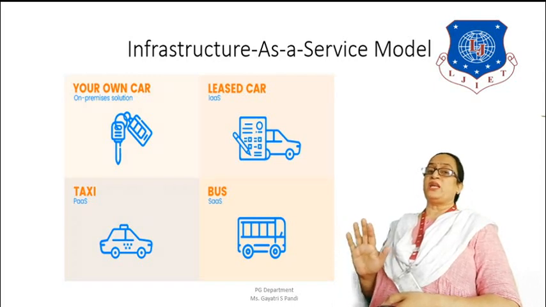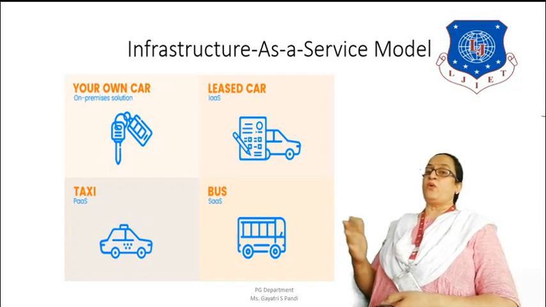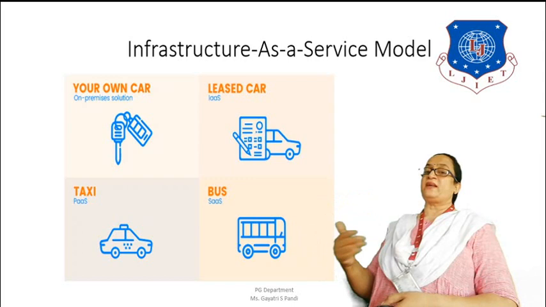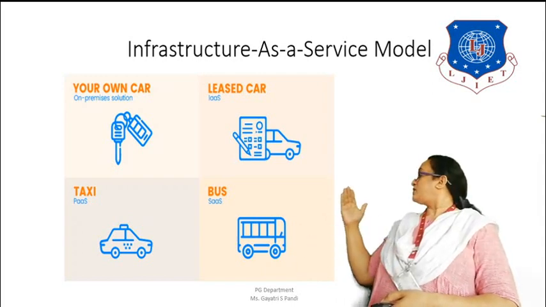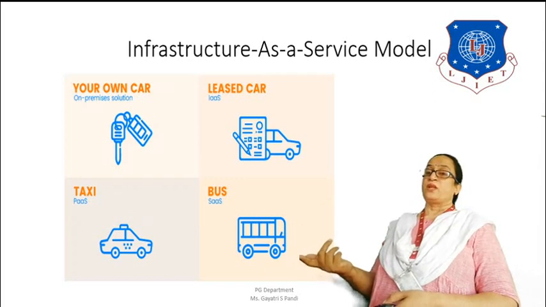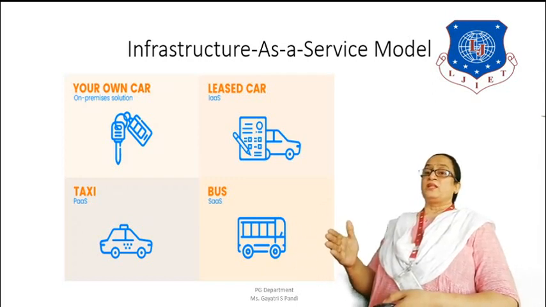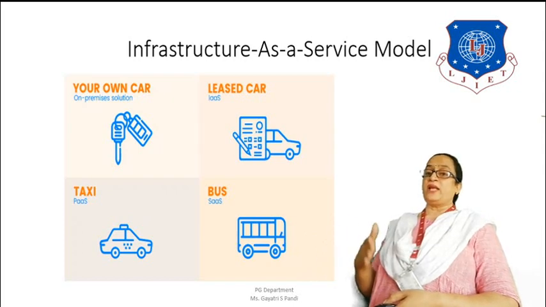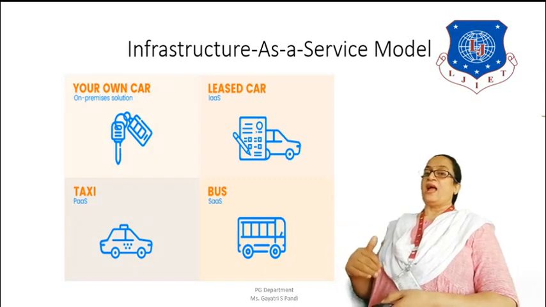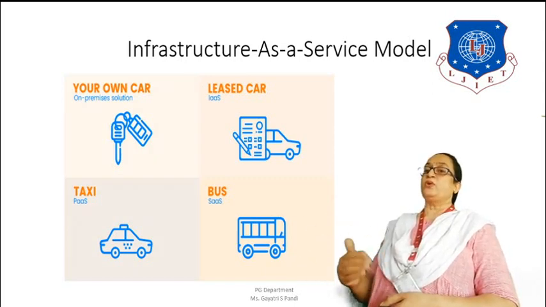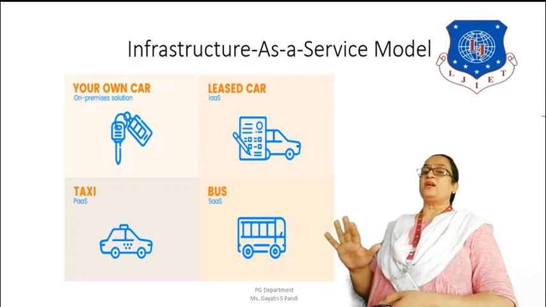Here is an example of infrastructure as a service where a car is shown and a key is shown. A key means you own the premises. You own your car, everything you own, so you can provide those services to others, like a taxi or various other services. For example, if you are leasing a car, you don't have a car, you are using somebody else's infrastructure, so you have to pay for that. The person who owns the car gives you his car on lease. He is the provider and you are the client, using his services. That is where it comes as infrastructure as a service, because you are leasing the infrastructure.